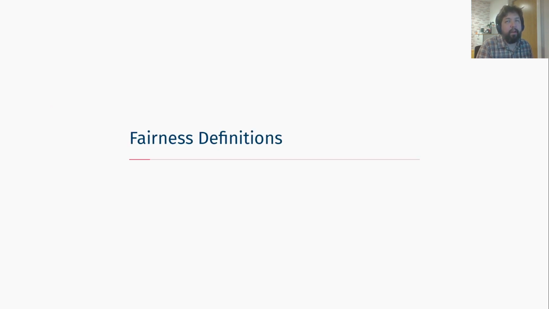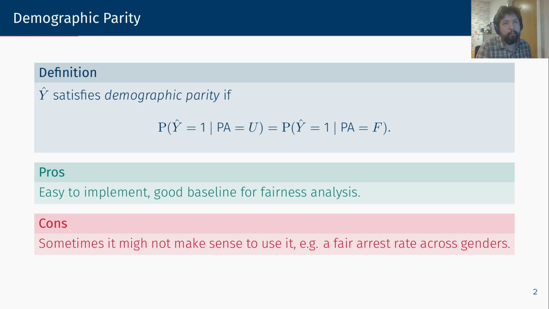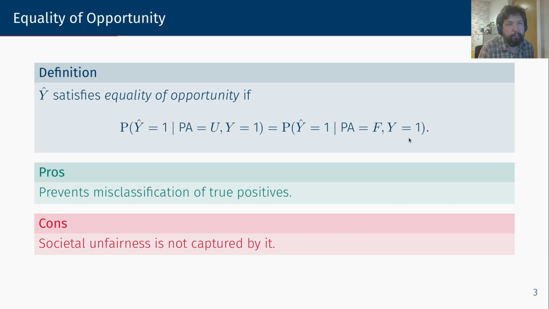PARTS operates on different group fairness definitions, and here I'll mention the three we used in our paper, but it may be adjusted to use other group fairness definitions as well. The first definition we used, known as demographic parity or equality of outcome, states that a classifier satisfies demographic parity when the probability for the classifier to predict a positive outcome for the unfavored group is the same as the probability of the classifier to predict a positive outcome for the favored group in the protected attribute.